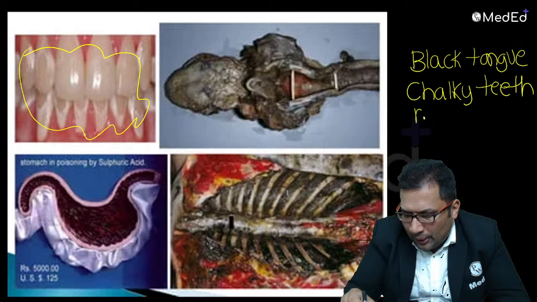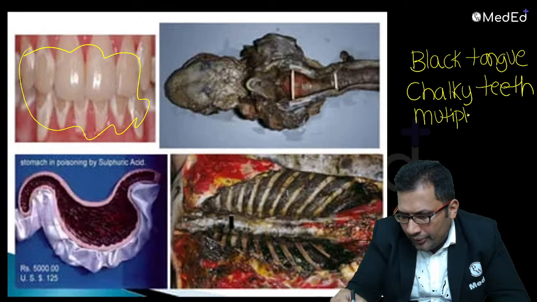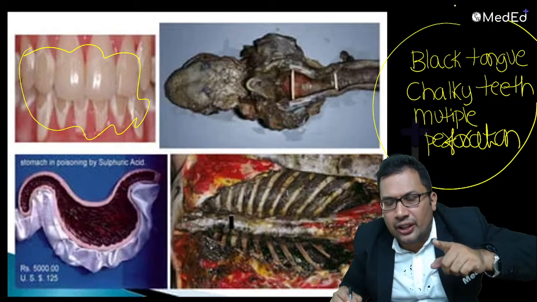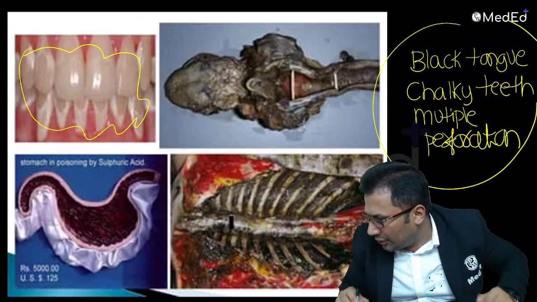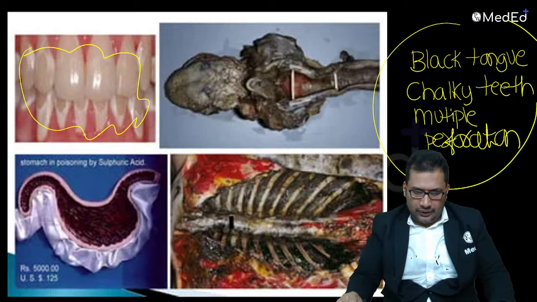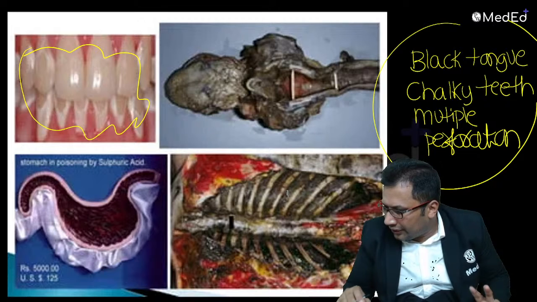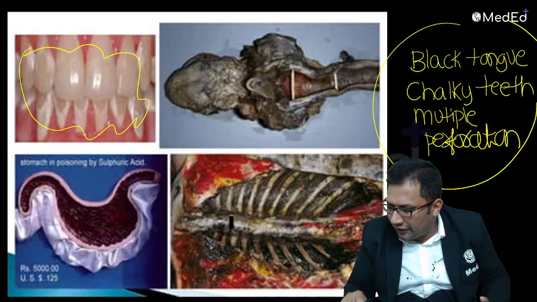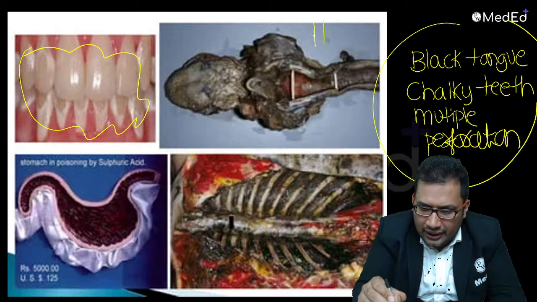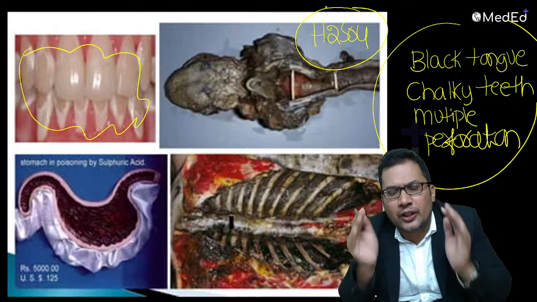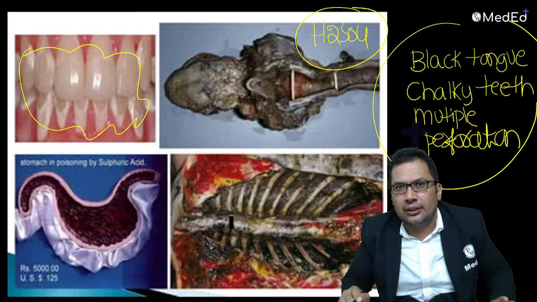And also multiple perforation of the stomach. What is the diagnosis at autopsy? Black tongue, chalky teeth, multiple perforation in stomach. Your answer should be... Anyone? Can you guess? No, it is not lead. Sulfuric acid. Very good. So whenever a question asks multiple perforation of stomach, your answer should be sulfuric acid.